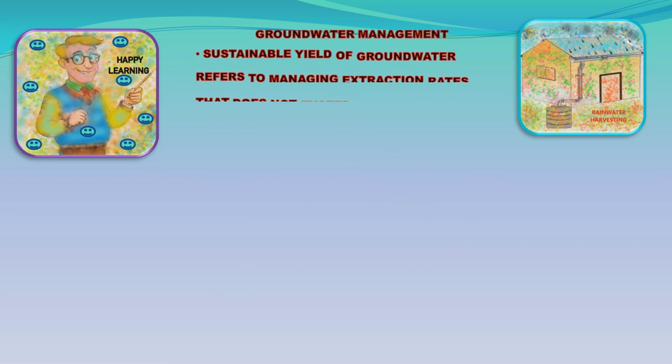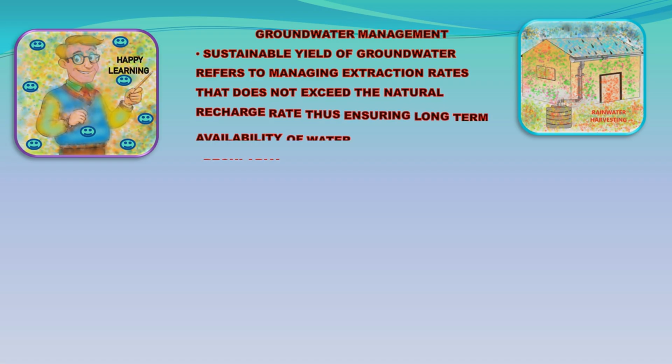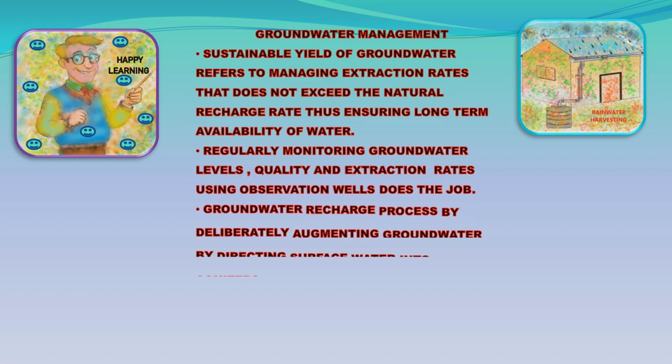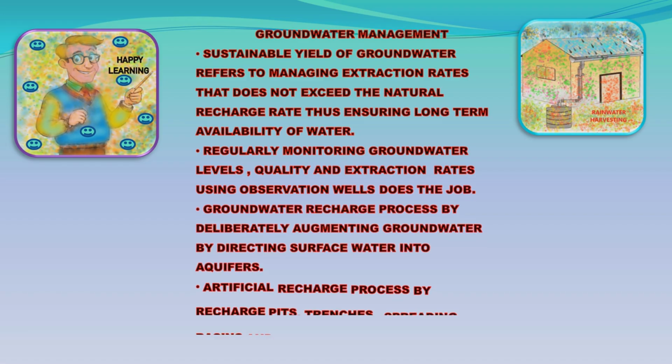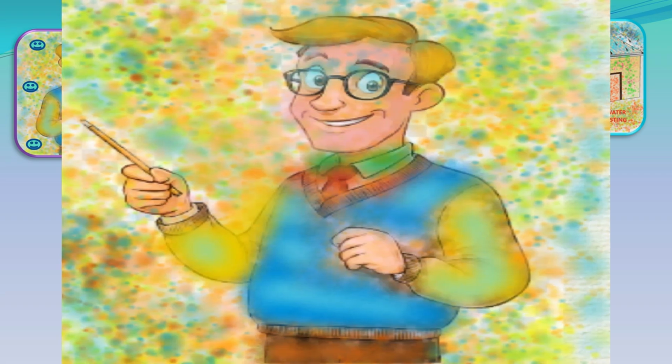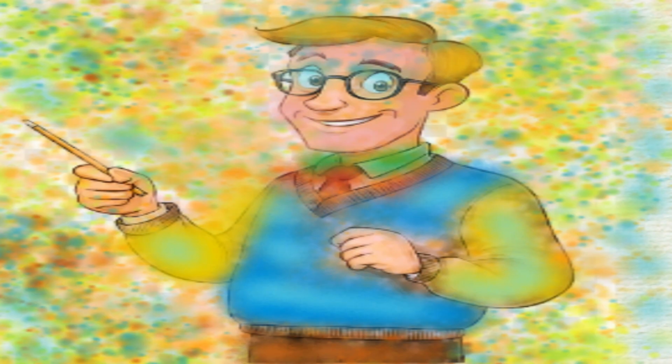Groundwater management. Sustainable yield of groundwater refers to managing extraction rates so that they do not exceed the natural recharge rate, thus ensuring long-term availability of water. Regularly monitoring groundwater levels, quality, and extraction rates using observation wells does the job. Groundwater recharge is the process of deliberately augmenting groundwater by directing surface water into aquifers. Artificial recharge is done by recharge pits, trenches, spreading basins and injection wells.